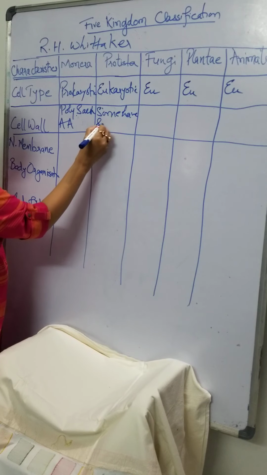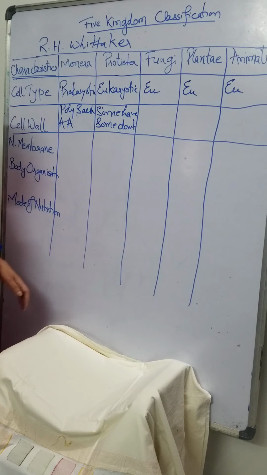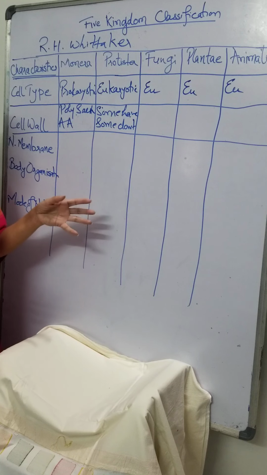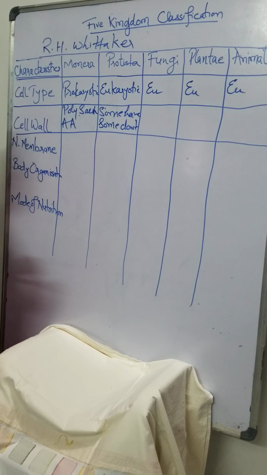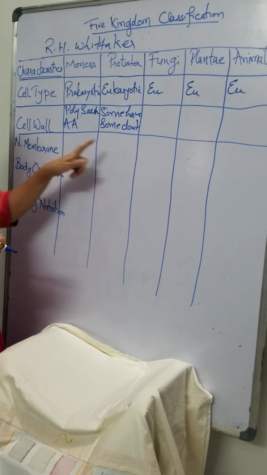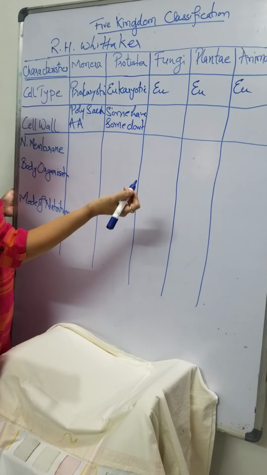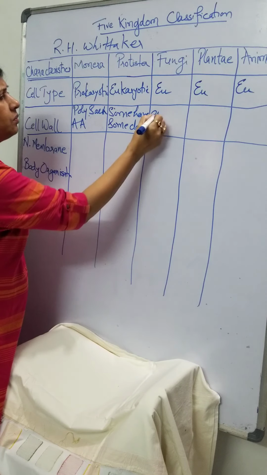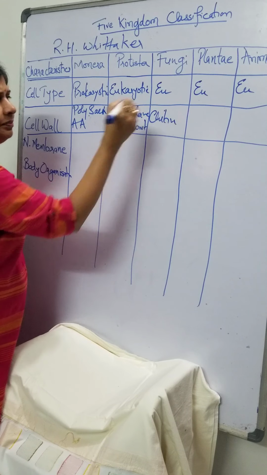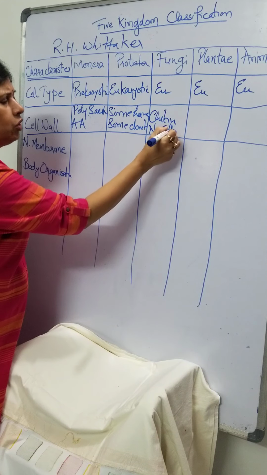Some have and some don't. Like amoeba, which falls under Protista, does not have a cell wall. As you have already seen, amoeba can protrude its pseudopodia, and the pseudopodia is definitely a very flexible organ. Then we come to fungus. Fungus has a cell wall which is non-cellulosic. There is no cellulose. It is made up of mostly chitin.